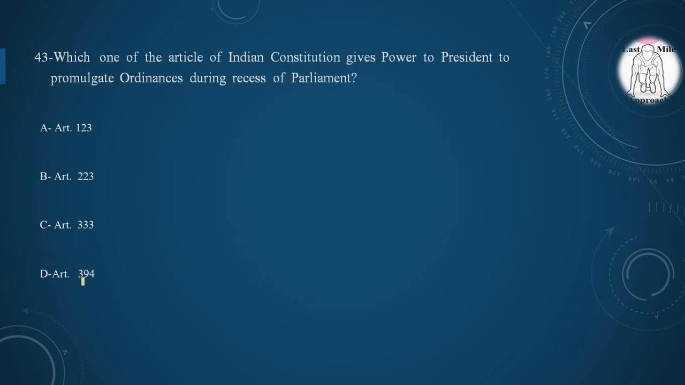Moving to our next question, which one of the articles of Indian Constitution gives power to President to promulgate ordinances during recess of Parliament? Option A, Article 123. Option B, Article 223. Option C, Article 333. Option D, Article 394. And the correct option is option A, Article 123, under which the President can promulgate the ordinances during recess of Parliament.